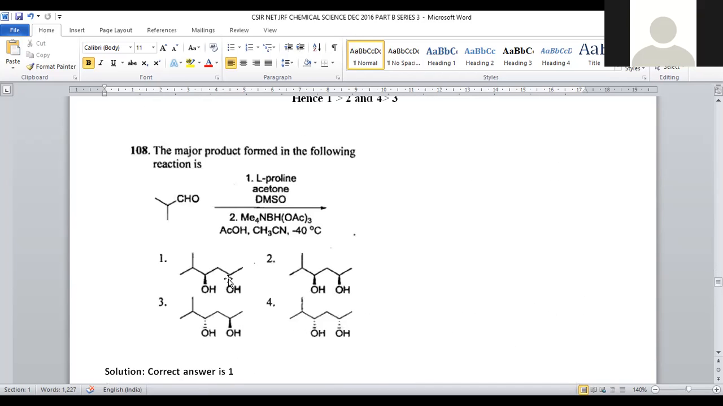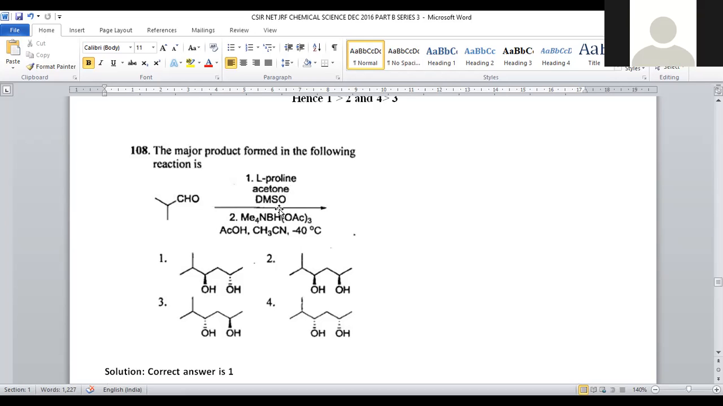Let us move on to question number 108. The major product formed in the following reaction. We are taking tertiary butanol. This is a kind of carbon system. This is a kind of aldehydic system. This is treated with L-proline. L-proline is a mild base and it is somewhat amphoteric in nature.